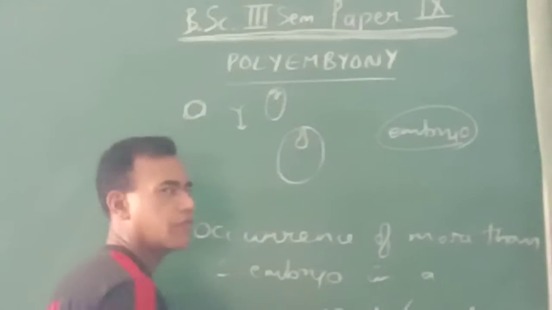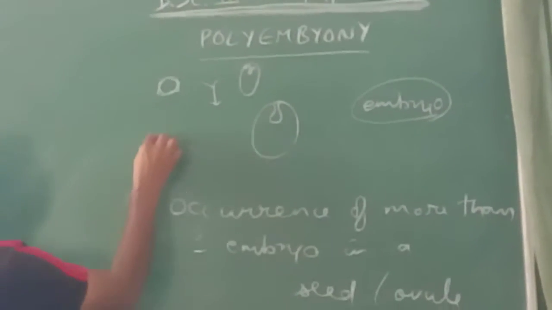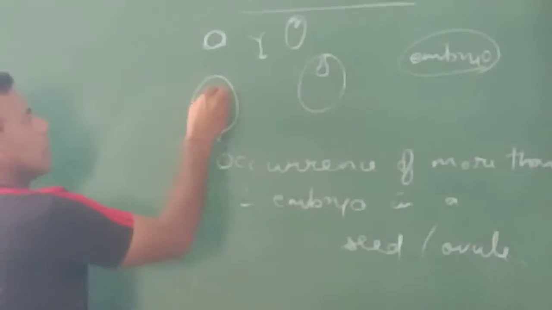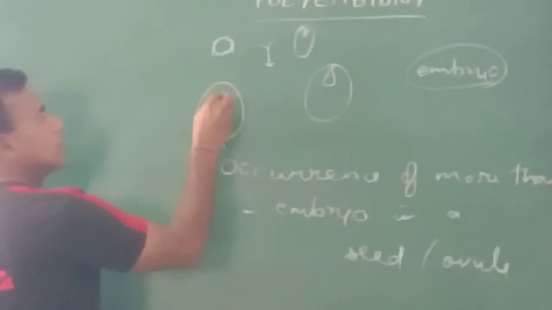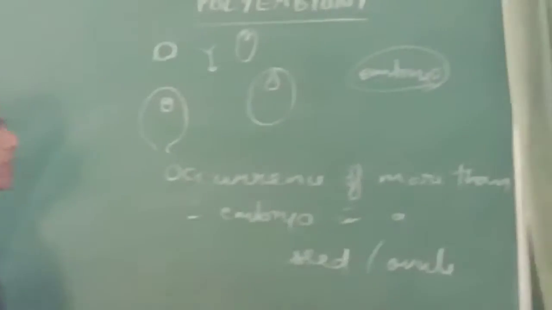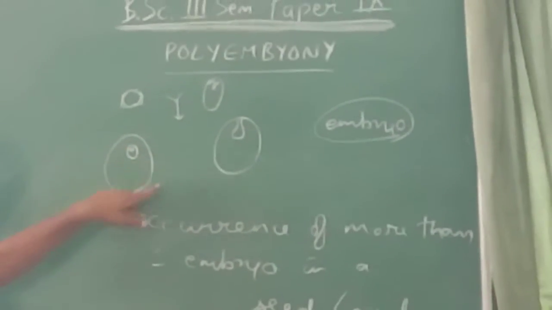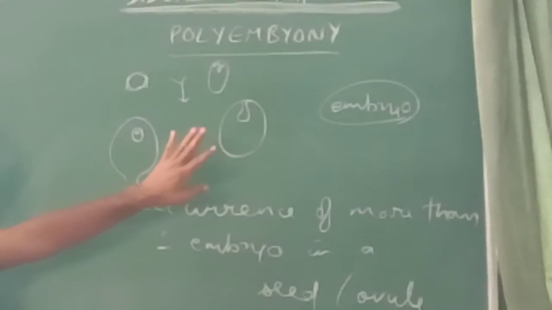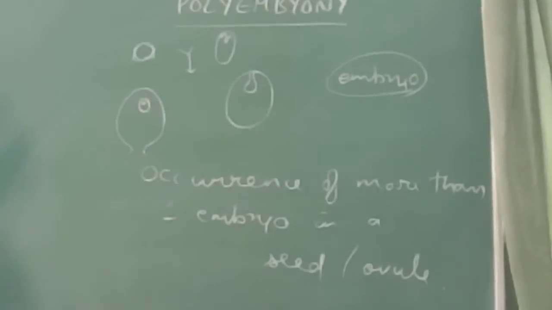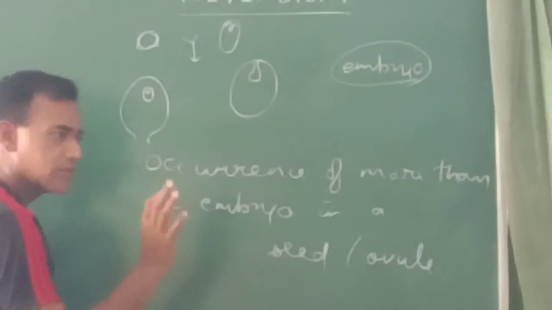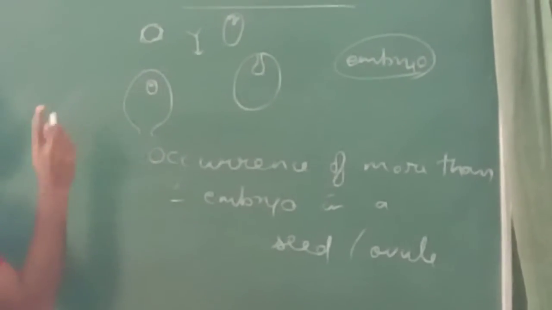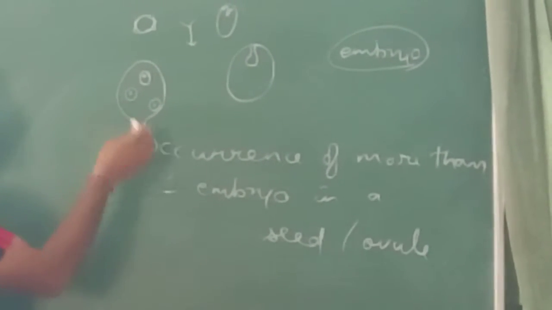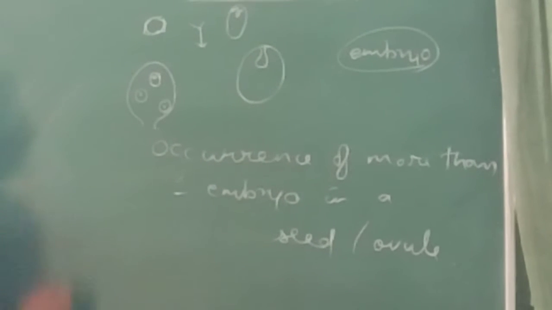So what we expect in an ovule which has one embryo sac is one embryo. One embryo in an ovule. This ovule is going to convert into seed in the near future. But polyembryony is when there is more than one embryo in an ovule or seed.